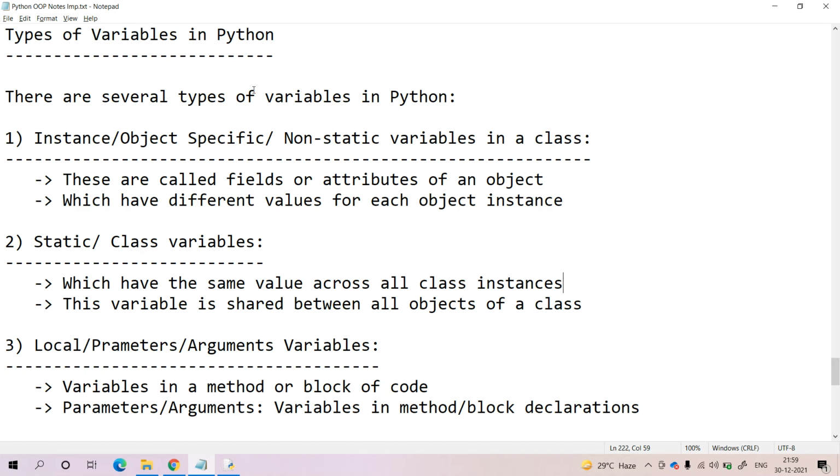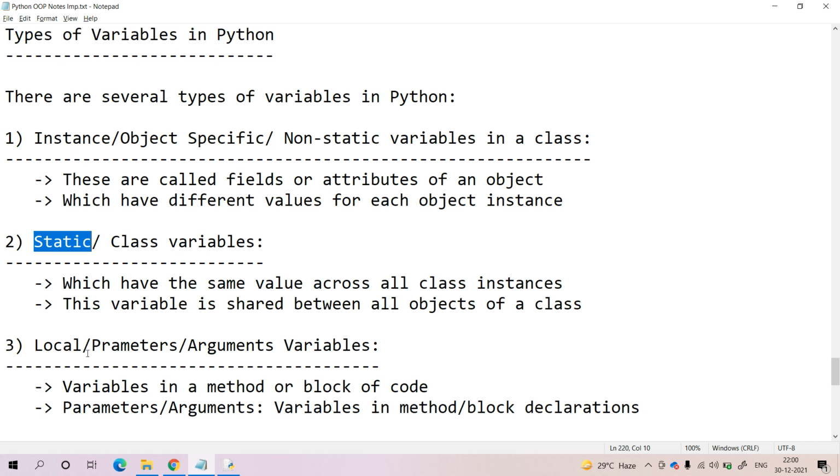Types of variables in Python. In Python, there are several types of variables available. Out of all those types, the first type we can simply call instance or object specific or non-static variables, which we define in the class. The second type, as the name itself says, is static or class level variables. And the last one is local, or we can simply call them parameters or argument variables.